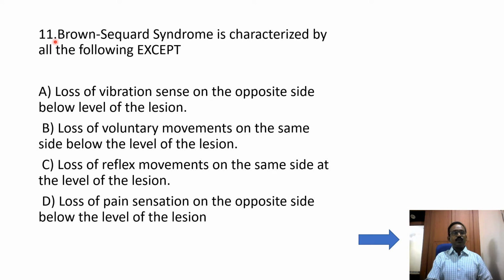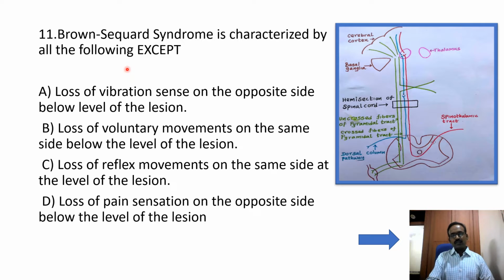The 11th MCQ: Brown-Sequard syndrome is characterized by all the following except. Brown-Sequard syndrome is the hemisection of the spinal cord. With the help of a diagram, we can discuss this MCQ. In the MCQ, three options are correct, and we have to take the incorrect answer. This diagram depicts the hemisection of the spinal cord, at a level below the medulla.